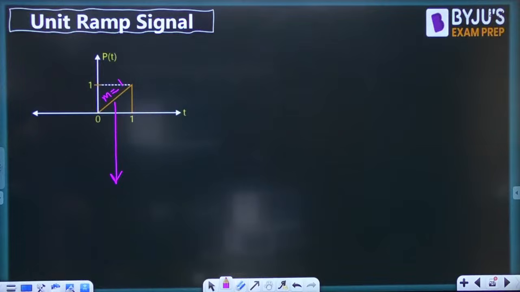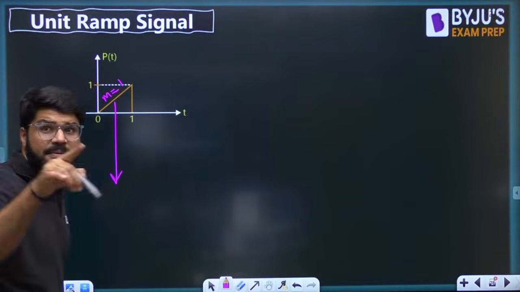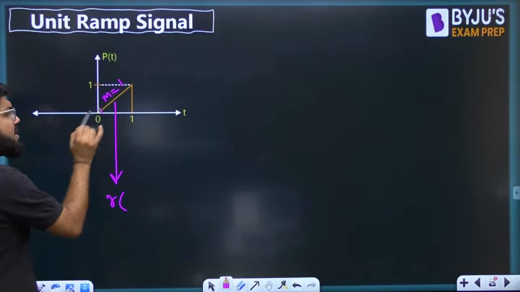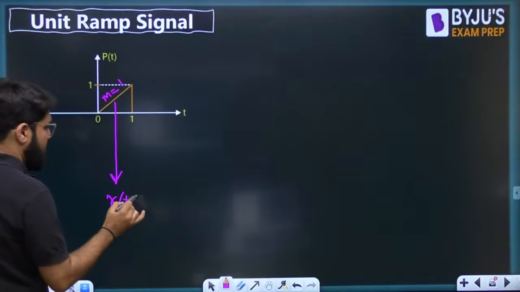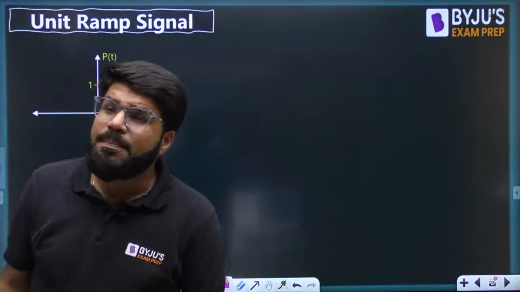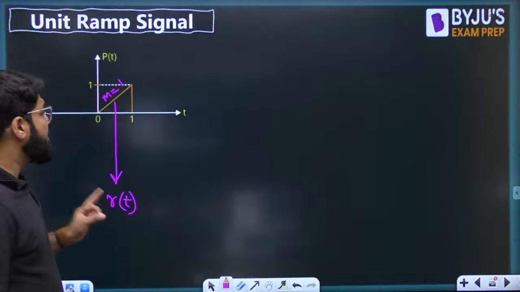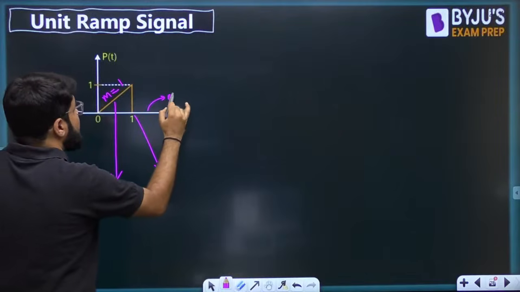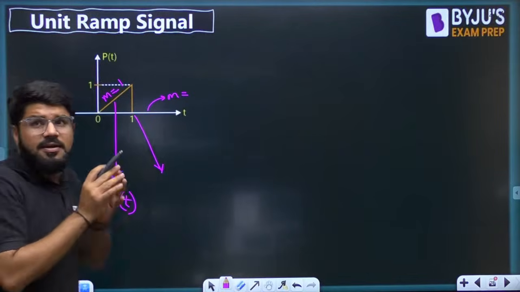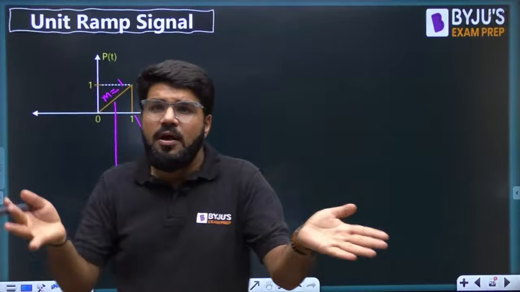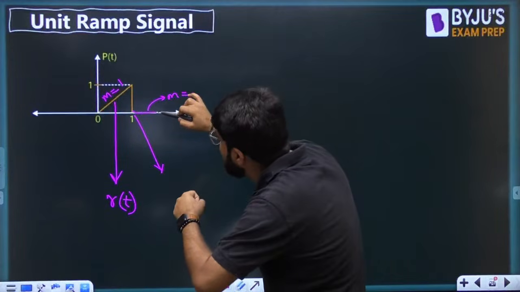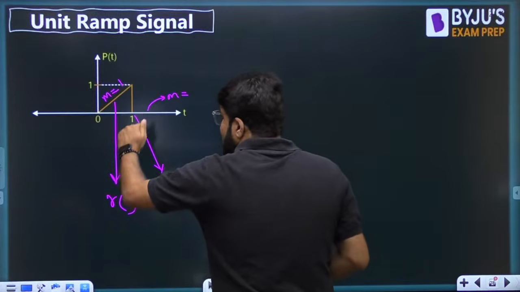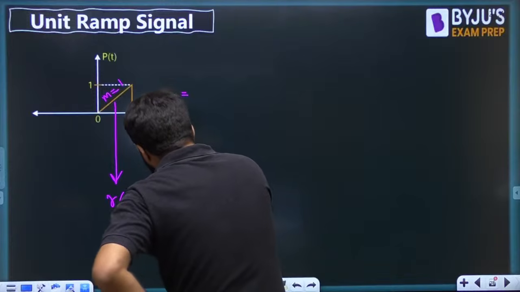So if this is slope equal to 1 and this is a straight line, it means a ramp signal. Slope equal to 1 means 1 into ramp, 1 into r. Starting at origin means it is RT, no right or left shifting. But what is happening at t equal to 1? Bhai, the slope was 1. What is the slope here? Now the signal is absent. When a signal is not drawn, it means it is 0. So what is the signal here? Of course it is 0. That means यहाँ पे magnitude भी change हुआ. So at t equal to 1, magnitude drops.